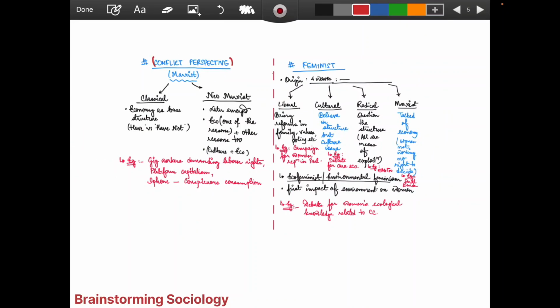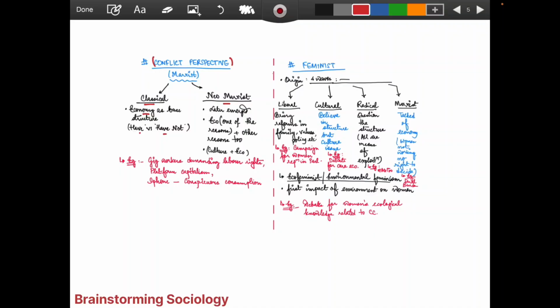In the conflict perspective, the Marxists specifically are classified as the classical or the neo-Marxist. How is the classical different from the neo-Marxist? Basically, the economy is talked about as the basic structure. At the base is the economy, the haves versus have-nots that we have always heard from the Karl Marx perspective.